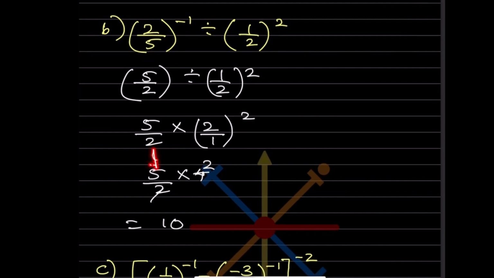So this will be 5 by 2, and now you have to multiply this into this into this. So 2 square will be 4 divided by 1. We don't have to write that 1. So 2 ones are 2, 2 twos are 4, and here 5 twos are 10.